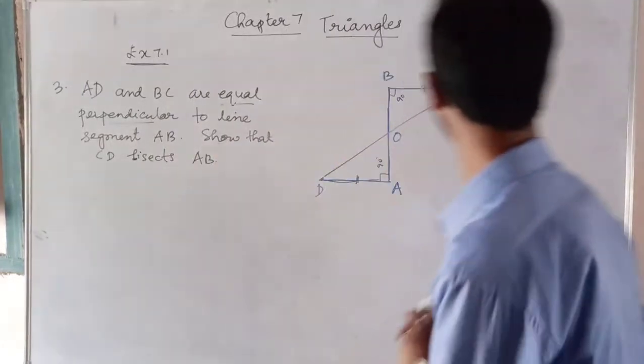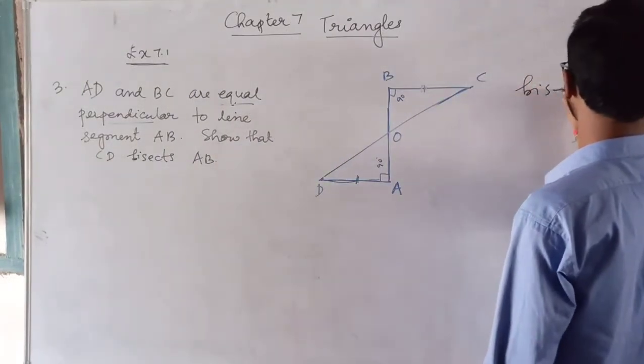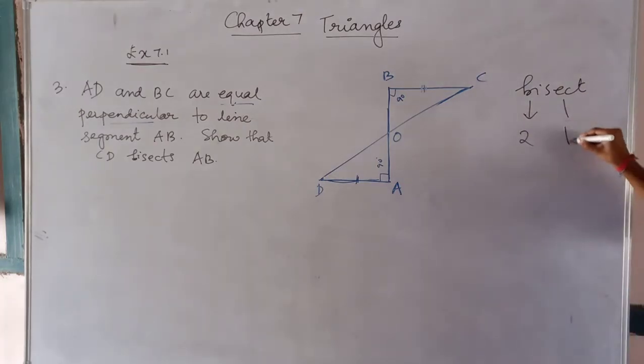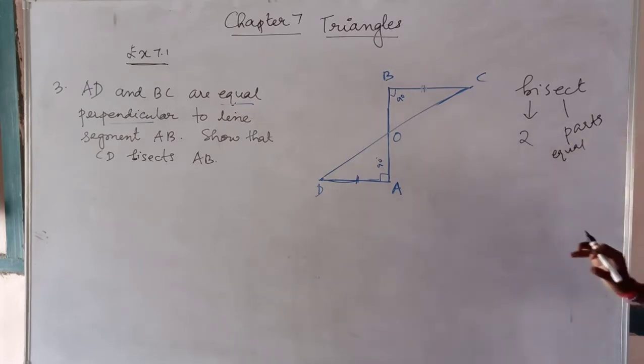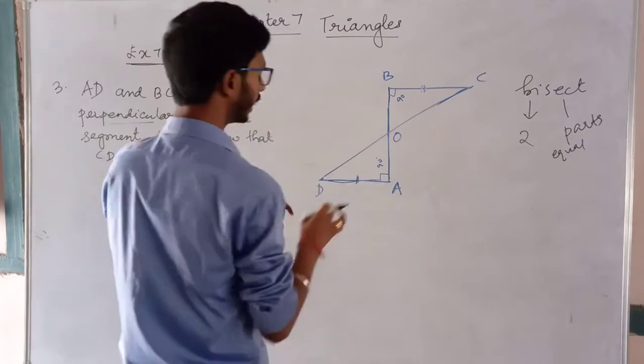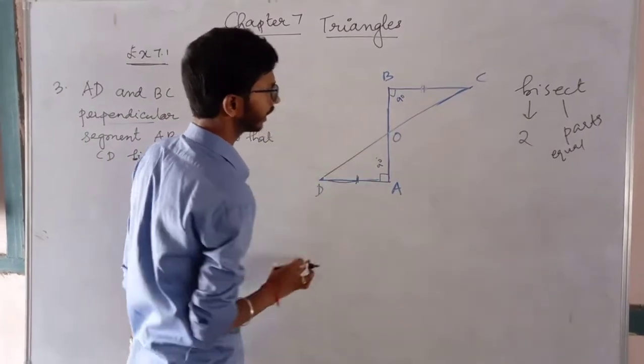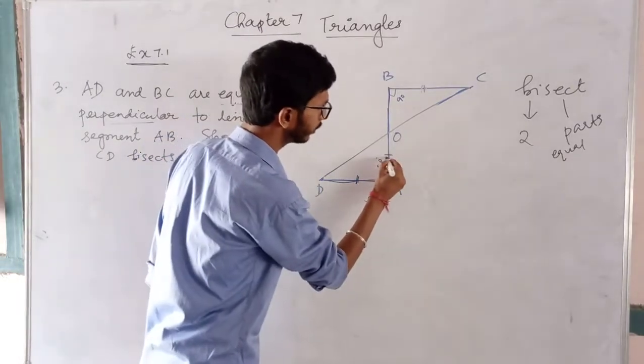Remember, bi means two and sect means parts. So two equal parts. If it is trisect, it means three equal parts. So we have to prove that this line CD will bisect this line AB. That means we have to prove that these two are equal.